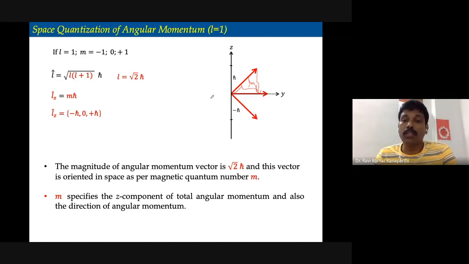Why? Because they do not commute. Please remember that Lz is already defined. What is Lz? Lz is the projection. This is the Lz. This is precisely defined.